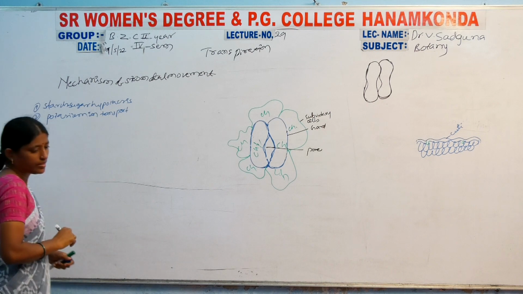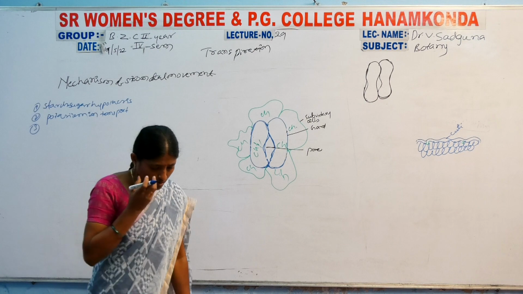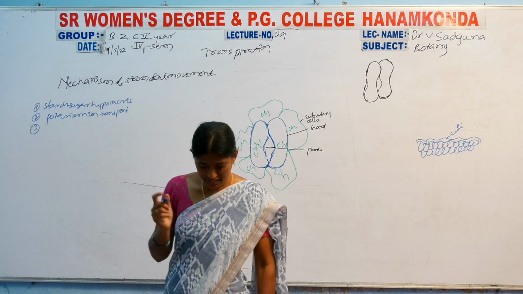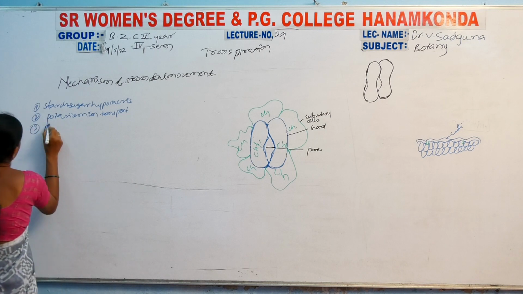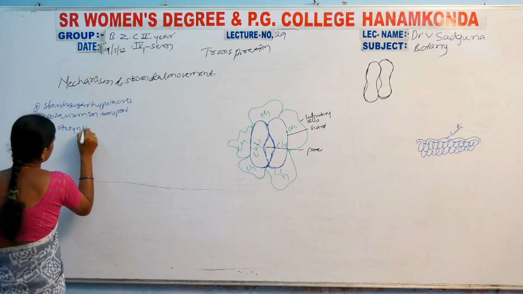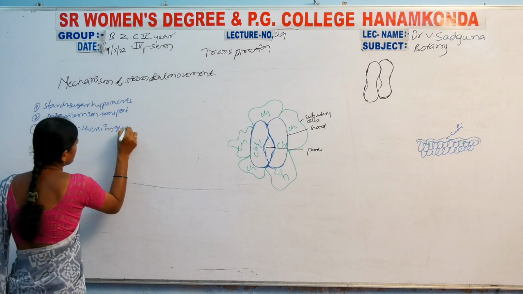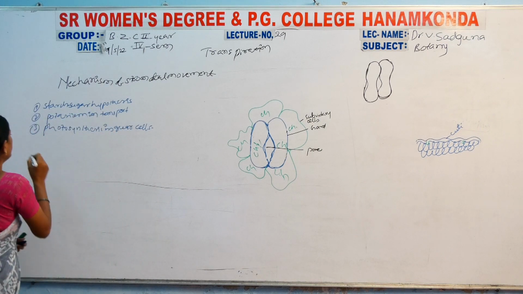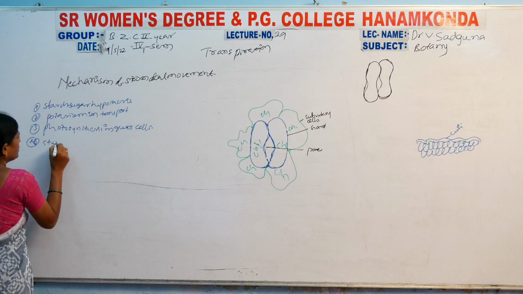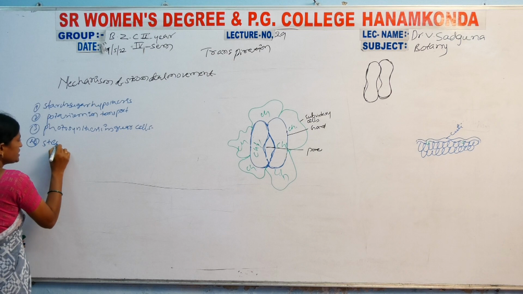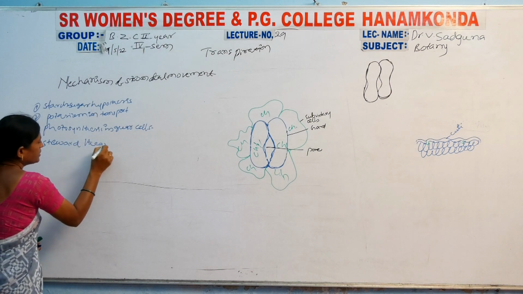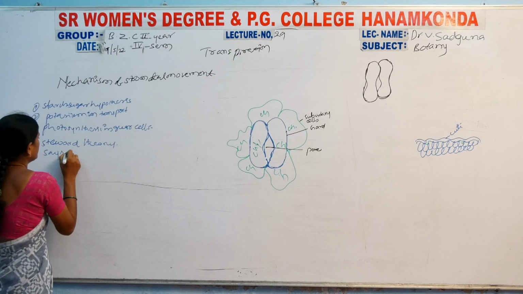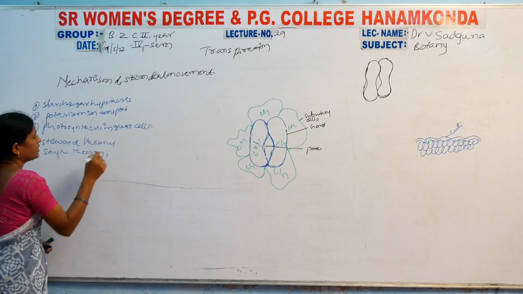And the third one is photosynthesis in guard cells. Then Stewart theory, and the 5th one, the last one, Sayre theory.